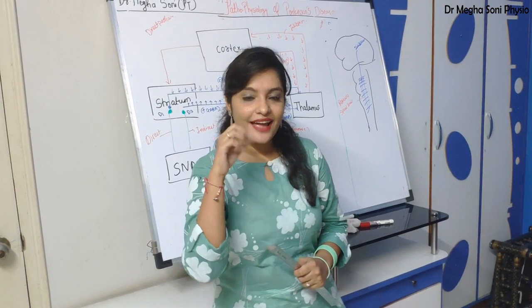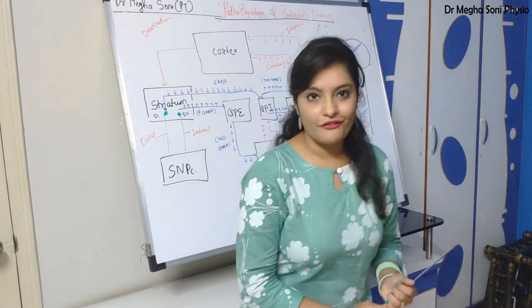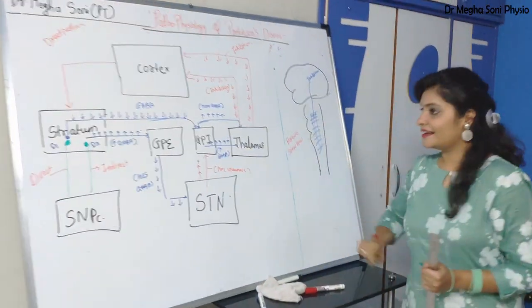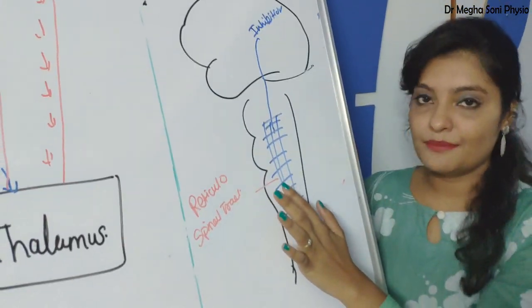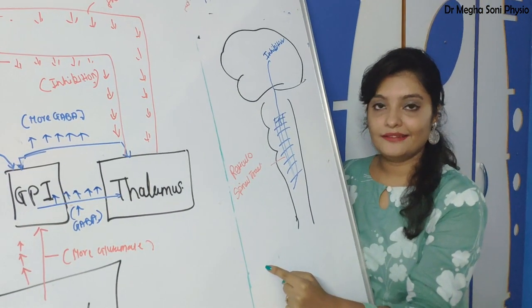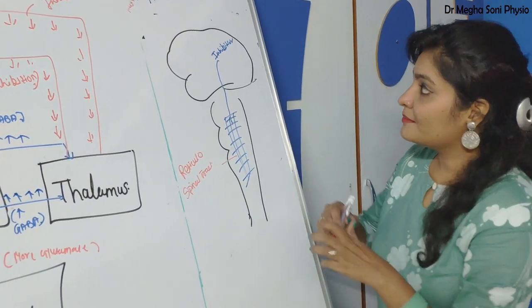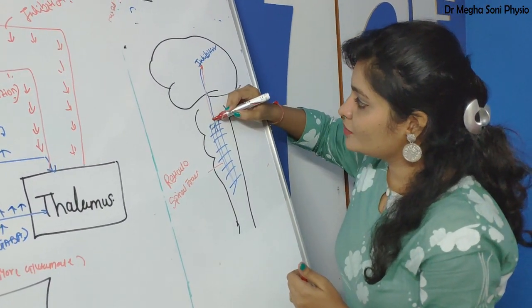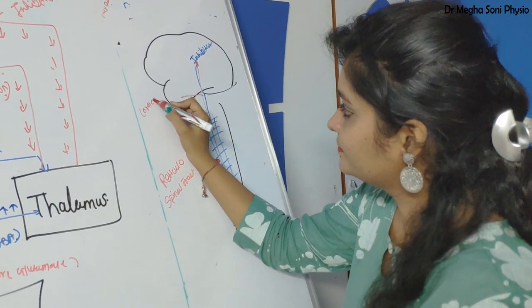So who is controlling the activity of the reticulospinal tract? It's the corticoreticular fibers. Let's see in this diagram. As you know, the reticular system is situated in the midbrain, pons and medulla oblongata, and the reticulospinal tract originates here and then goes to the spinal cord. So the fibers coming from the cortex to the reticular system are the corticoreticular fibers.